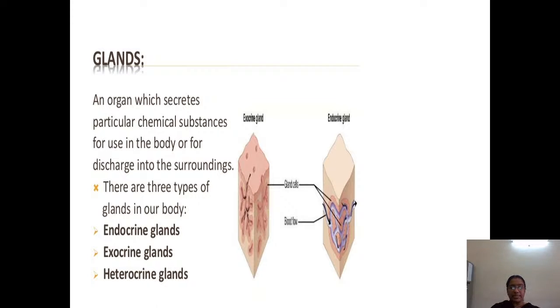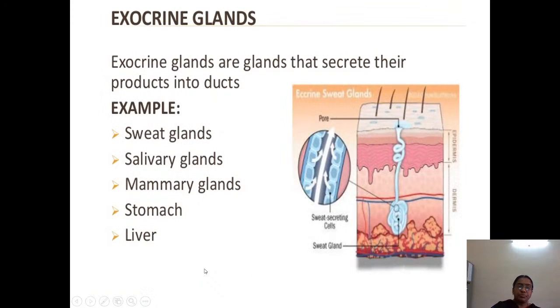So normally, if it is asked what a gland is, it is an organ which secretes any substance, whether a chemical substance or any other substance. If it is secretory in function, then it is called a gland. So in our body, there are three types of glands: endocrine, exocrine, and heterocrine glands.